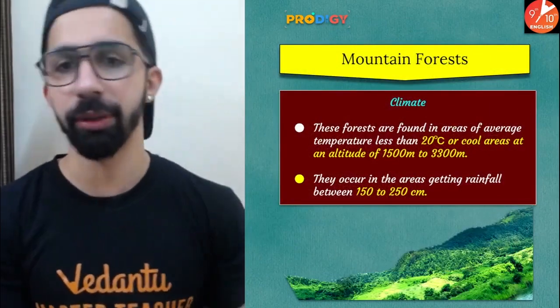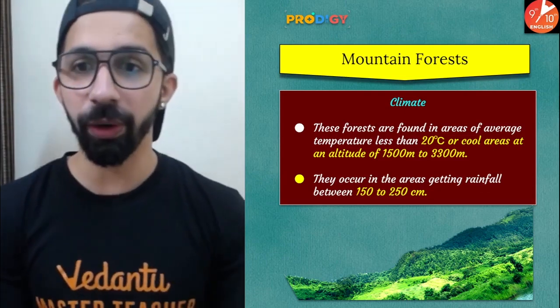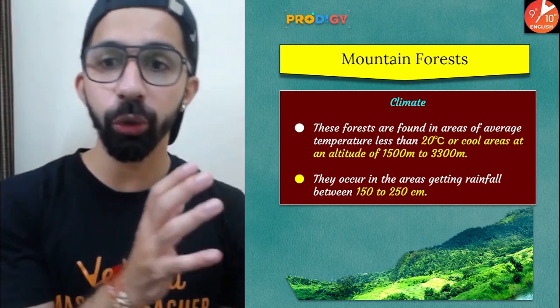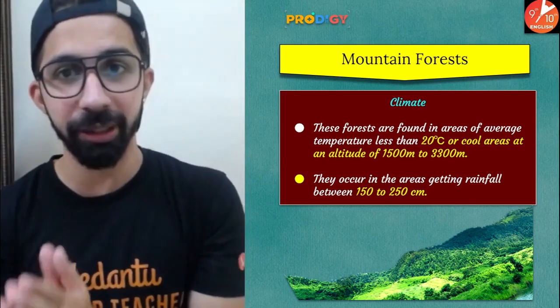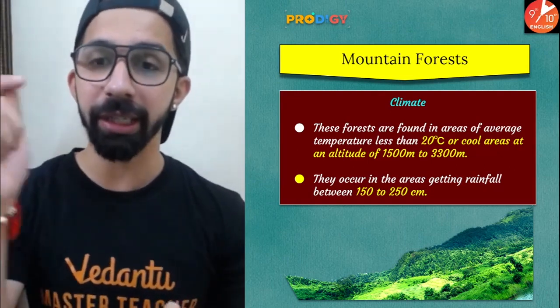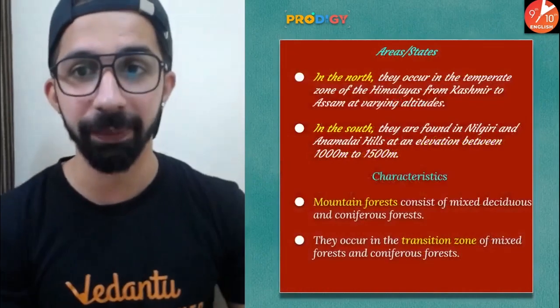Mountain forest. Okay, obviously found in higher altitudes. These forests are found in areas of average temperature less than 20 degrees Celsius, or cool areas, at an altitude of 1500 meters to 3300 meters. So it is found at higher altitudes. They occur in the areas getting rainfall between 150 to 250 centimeter.